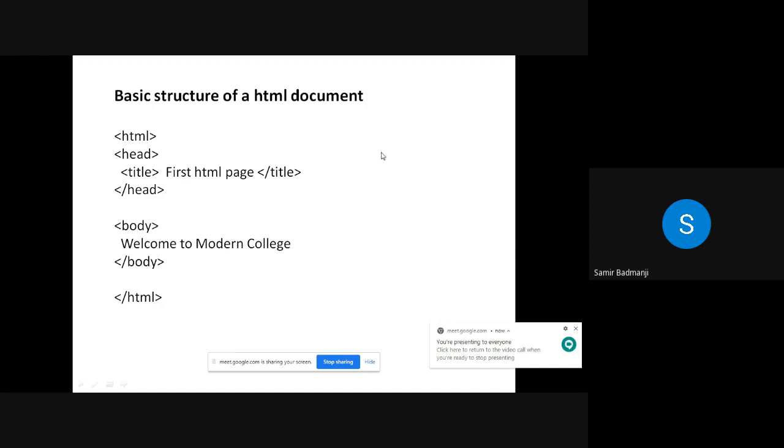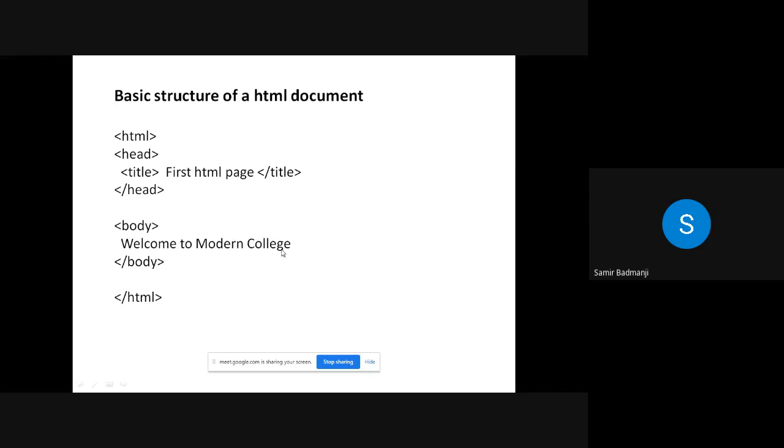So basic structure of HTML means you have to start with HTML, end with HTML, then the head section. The title tag is always there inside the head section. Whatever we write in the title, like first HTML page, will be shown as the title of that HTML page. And whatever we write inside the body tag and the end body tag will be displayed on the web page. So here, welcome to modern college will be displayed on the web page.